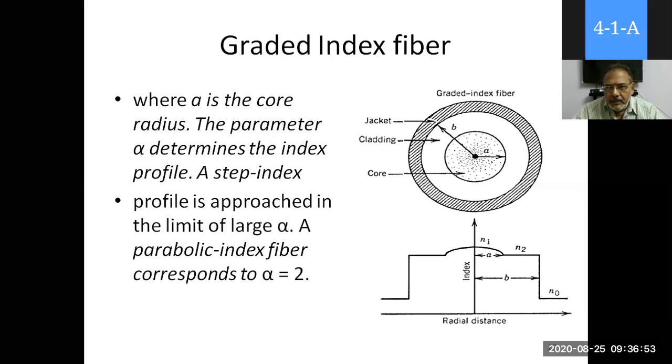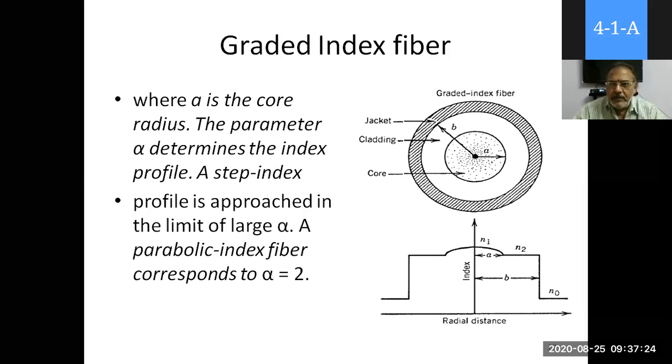So here in the graded index fiber, you can see that around the center of the core area, the refractive index is high. When it approaches the cladding region, that means up to A, when R approaches A, the refractive index slowly decreases and finally equals the refractive index of cladding, N2.